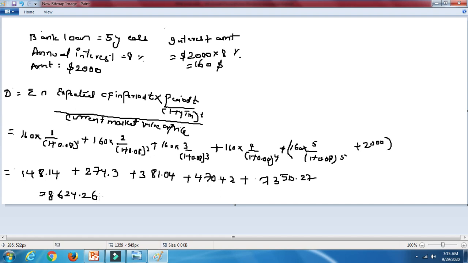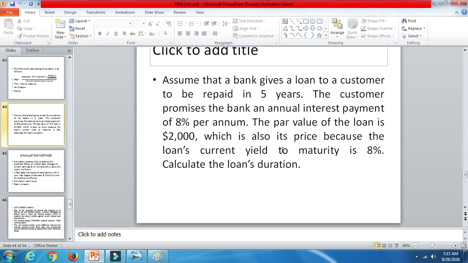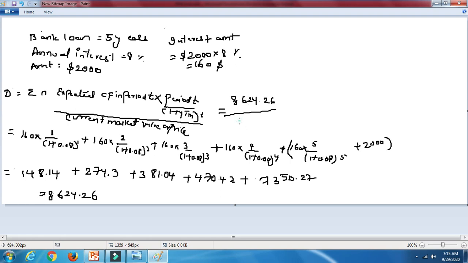So now we are going to calculate the duration. Here we got the numerator value as 8624.26, divided by the current market price. What's the current market price? You can check what has been given in the question: the par value of the loan is 2000, which is also its price. That is the current market price, so we are going to take 2000 only. So the duration you are going to get is 4.31 years.